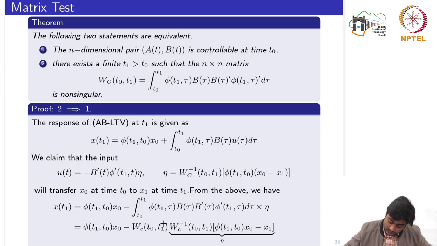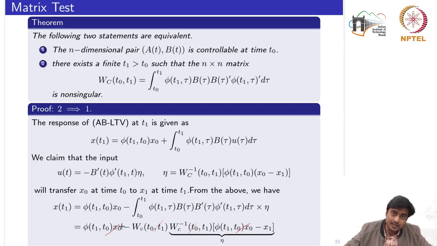So now this part and this part would become an identity. Phi t1 comma t0 x1 x0 would cancel out from here, this part, and the rest part remains negative of negative x1, meaning to say that x at t1 is basically equal to x1.